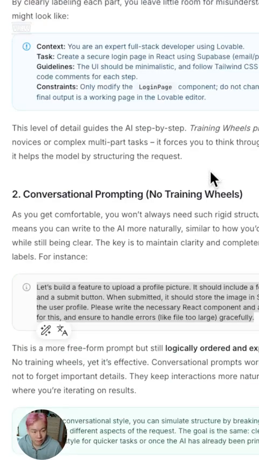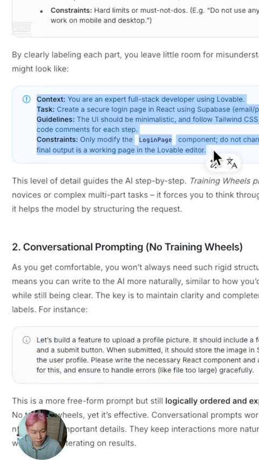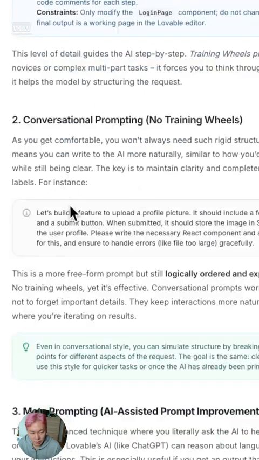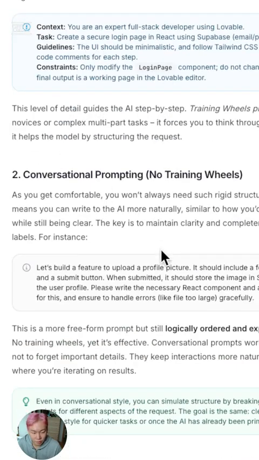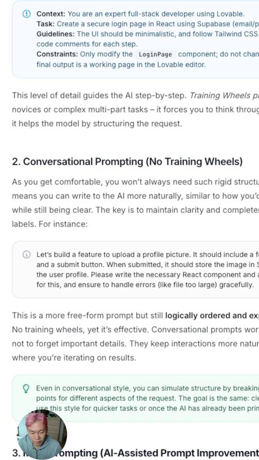So what Lovable proposes is that in the initial stage, you should compose using this specific format. Then, in the subsequent stage, it's perfectly acceptable to write in a conversational style as if you're speaking while still incorporating all of these necessary details. For instance, right here.